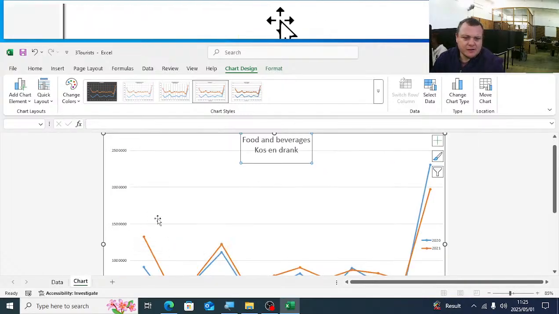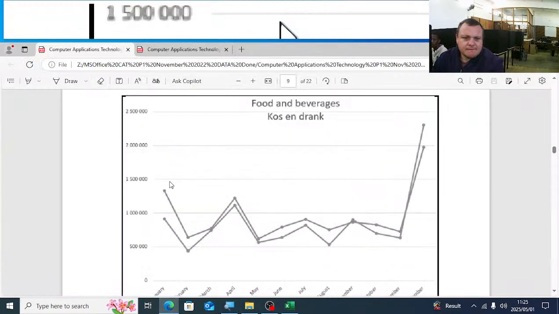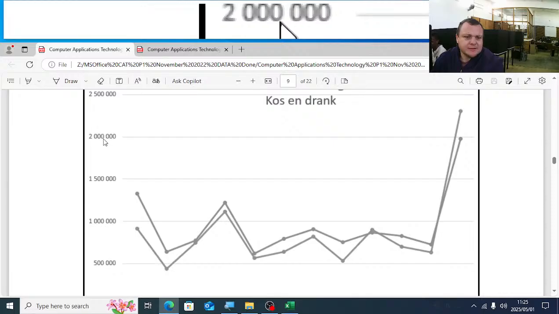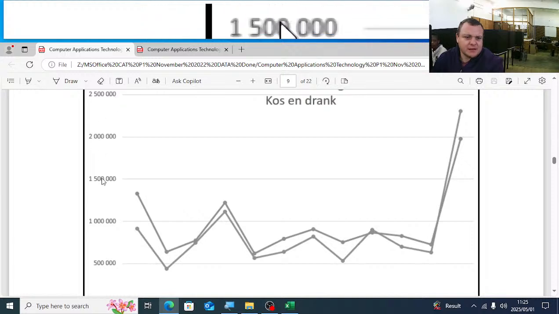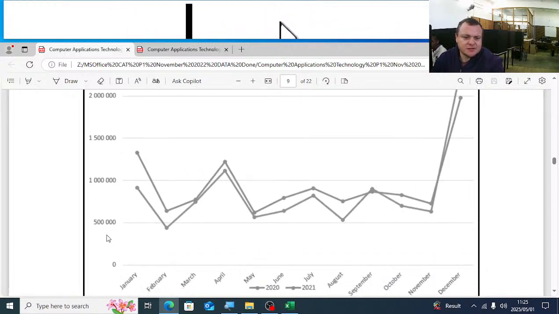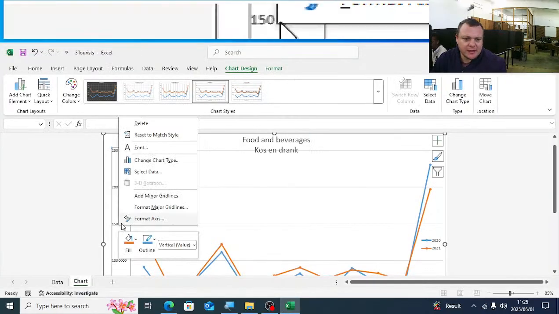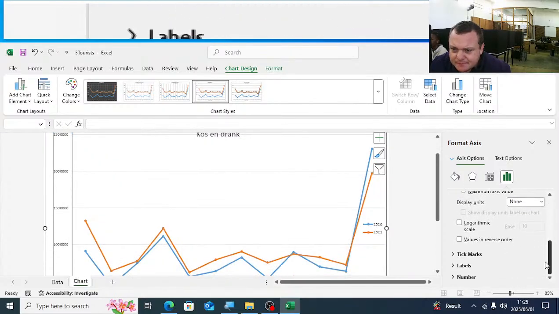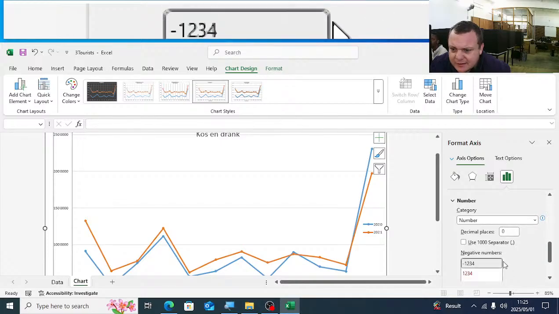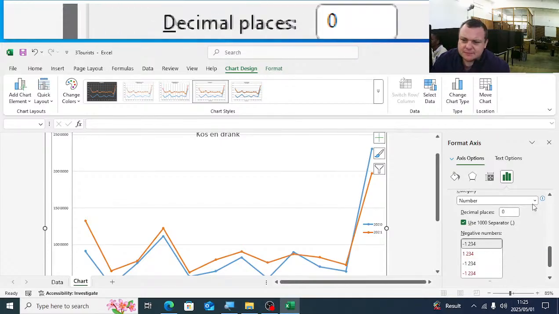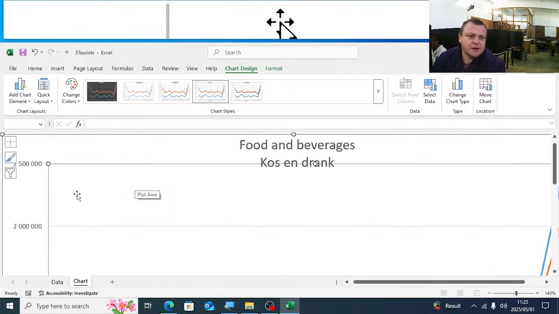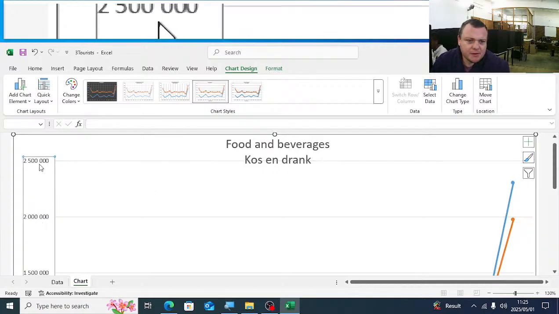What do we see here on the intervals? If you look very closely, you can see it's separated by thousands. Do you see that? There's a space in between the thousands. 2.5 million, 2 million, 1.5 million. You can see the zeros there are expanded. So let's click here on the format axis, and then we will go down. We will see if we can see the option on numbers that tells us they use 1000 separators. You'll see now, if you look closely at mine, it is separated by thousands.